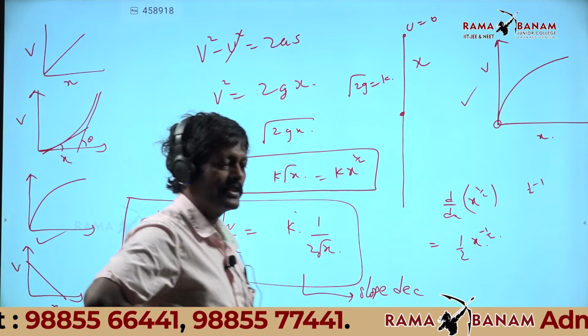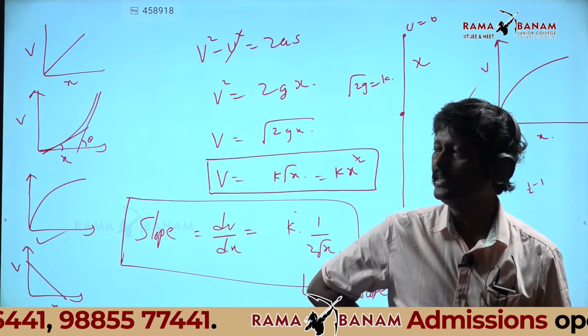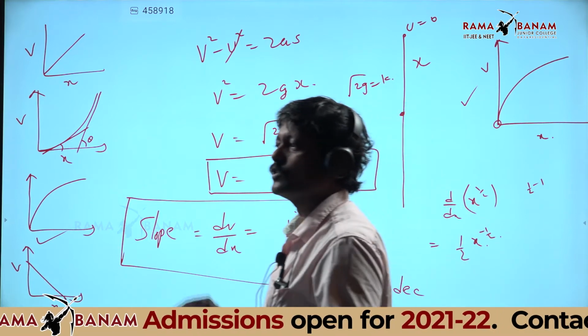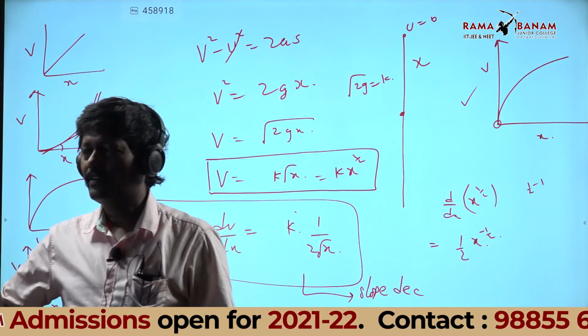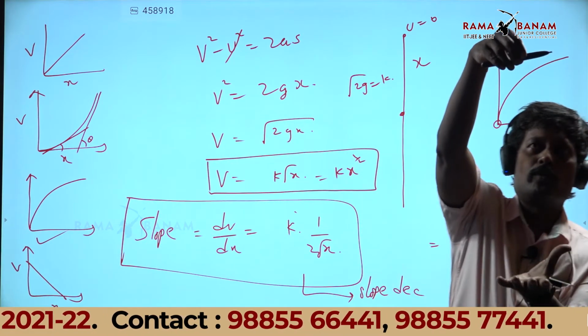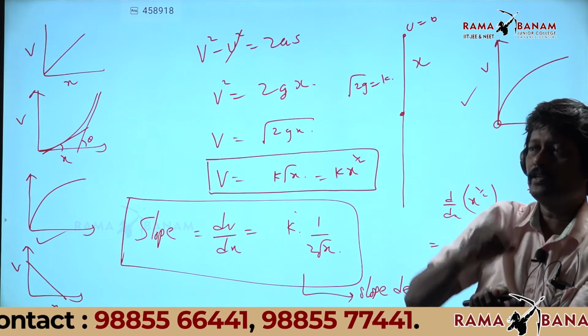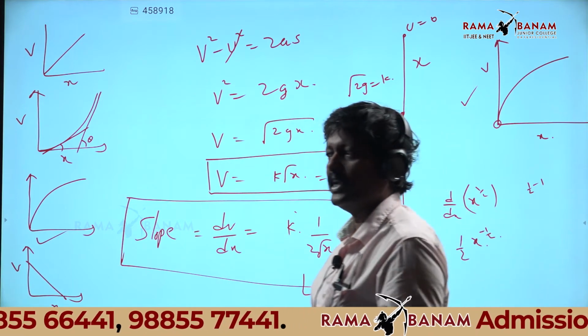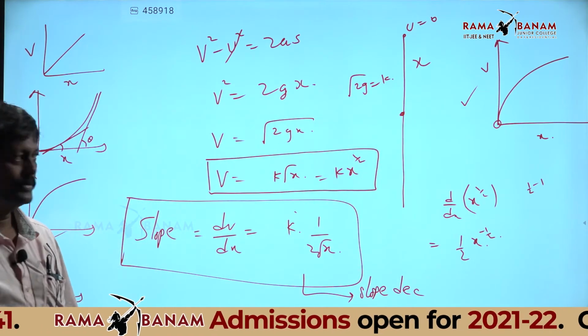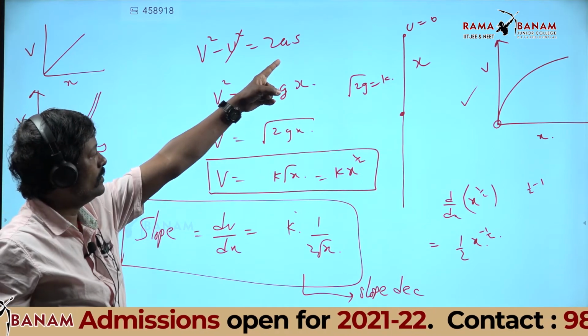Once in the entrance exam, throughout India 99% of the students did it wrong, and it is so simple. Is it not a constant acceleration condition? A freely falling body surely has constant acceleration, because acceleration equals g. So I can use the equation of motion.